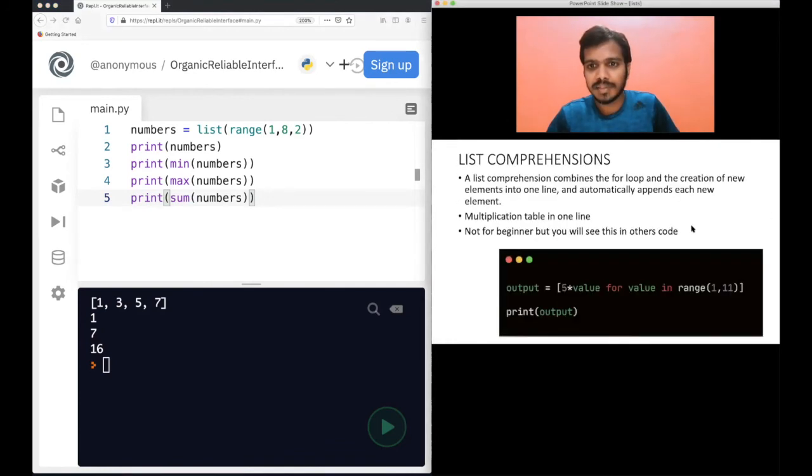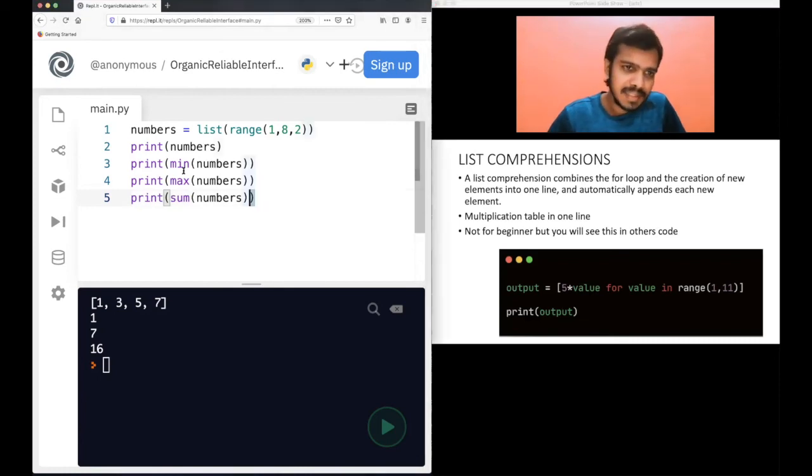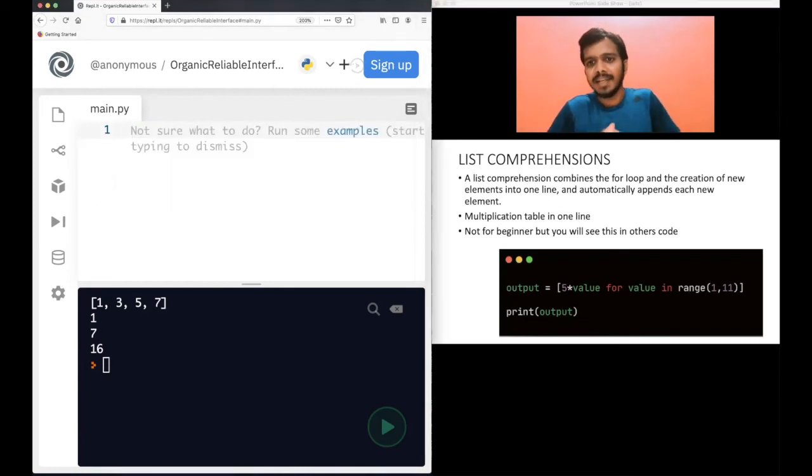So let's move on to list comprehension. This one is quite interesting. A list comprehension combines the for loop and creation of new elements into one line and automatically appends each element. I can actually write the multiplication table of 5 in only one line of code, and then I can print it. This is not for a beginner level, but it's okay to understand this. If you find some difficulty in this, it's okay to skip this for now. But in one line of code, you are writing the same thing which I wrote in 3 or 4 lines of code before, right? See this, I will explain how.